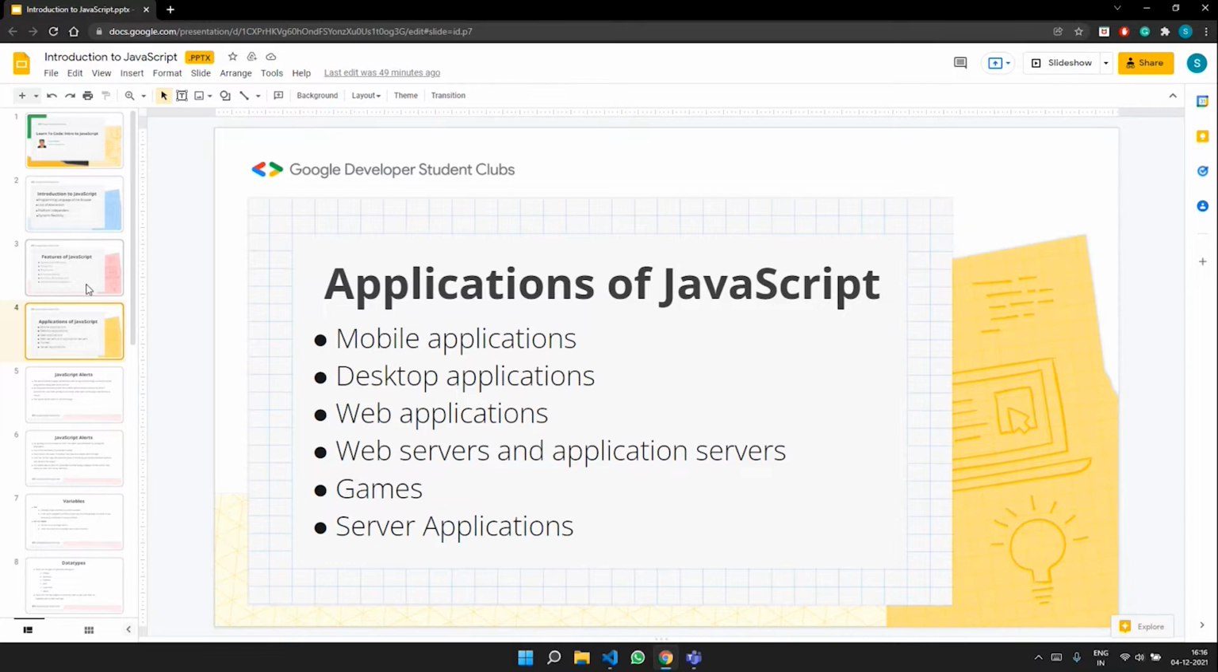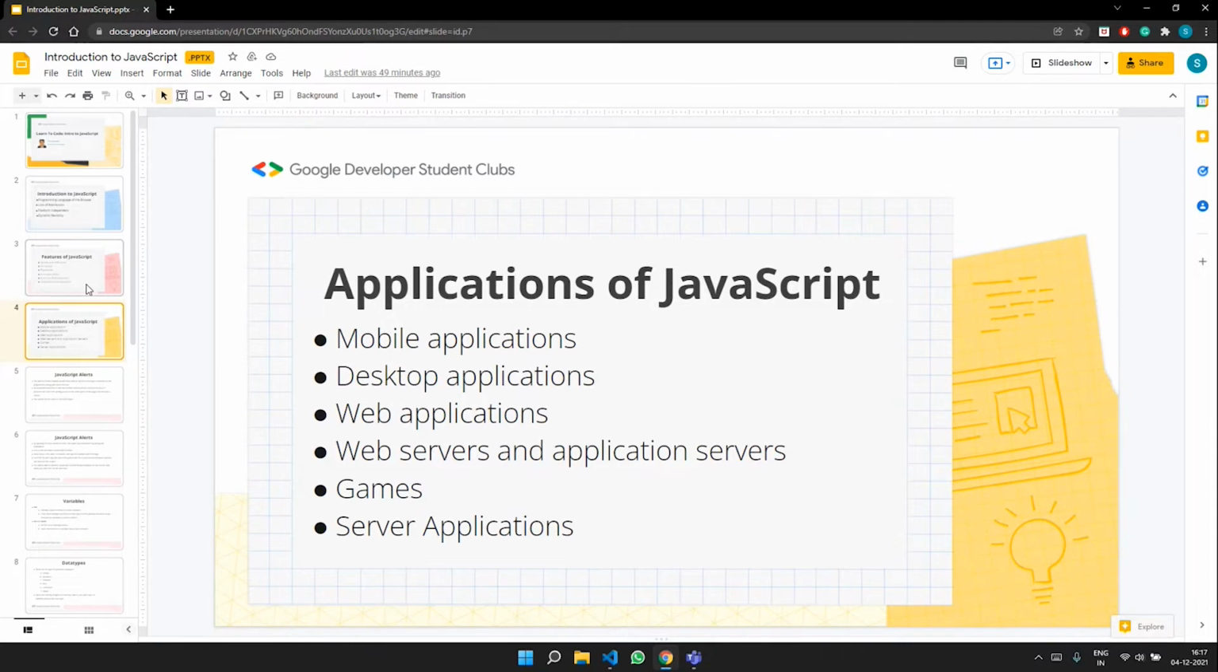Web servers and application servers. So web servers are another thing that you can actually make using JavaScript, and also server applications. So Node.js, if anybody has heard, is basically the most frequently used runtime environment for JavaScript, where developers can write, test, and debug code. So this session is an introduction to JavaScript, and in the following months we will have a follow-up where we would be covering JavaScript in slightly deeper detail.